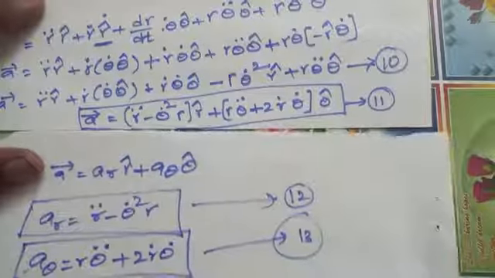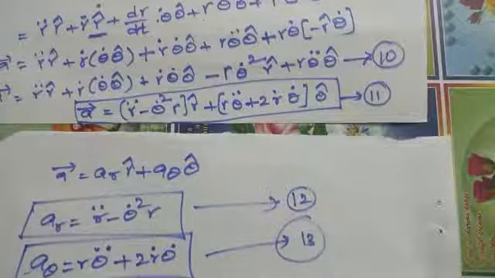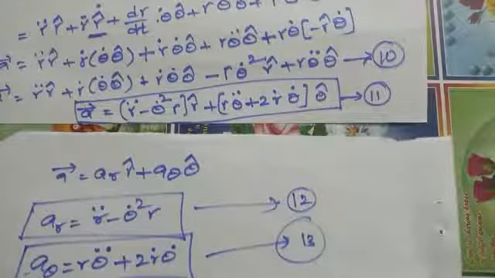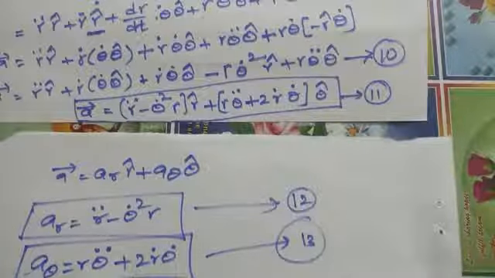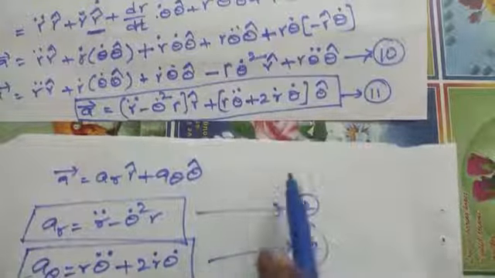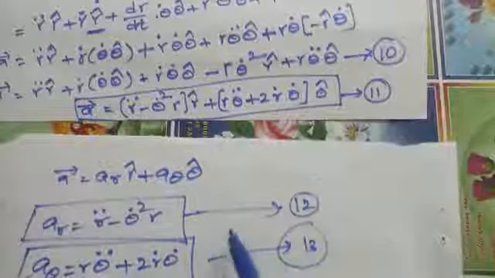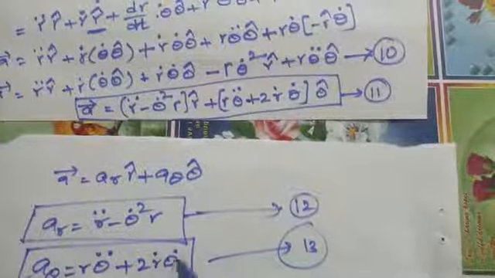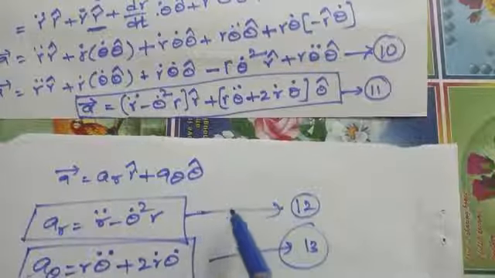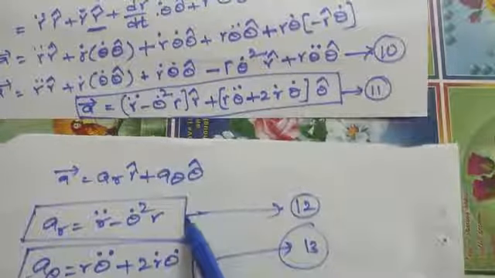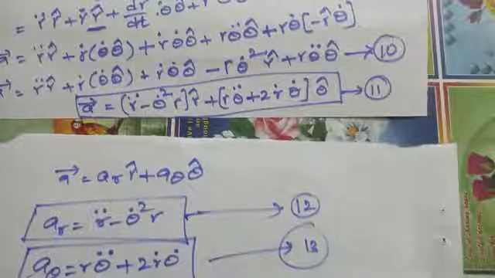The acceleration along the tangential direction, which is normal to the radius vector, is called transverse acceleration. So these are the accelerations of a particle under the influence of central force. It possesses two types of accelerations: one is radial acceleration, another is transverse acceleration.